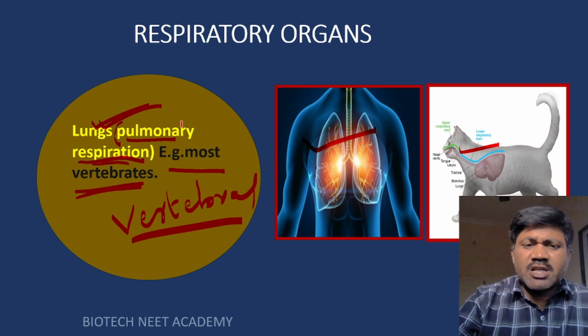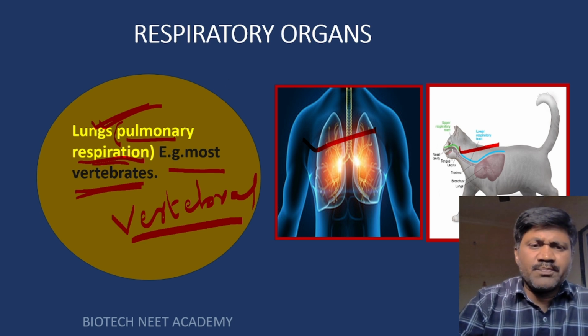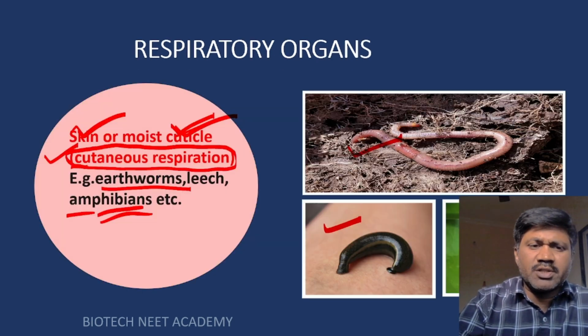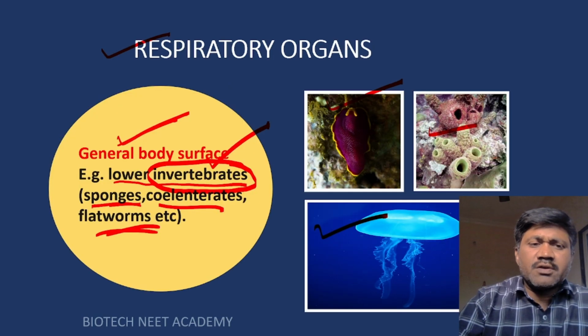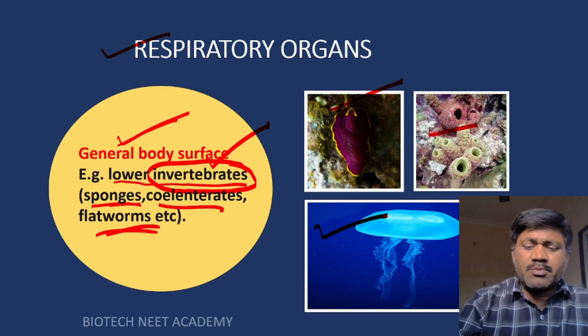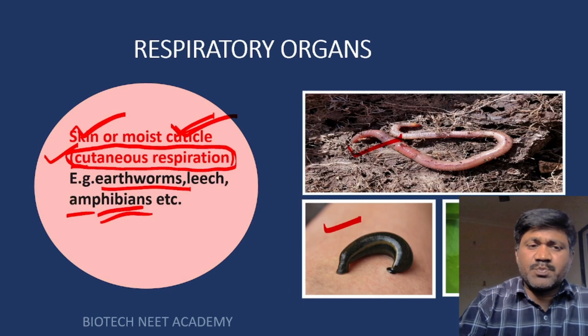If they can respire through the lungs, such type of respiration is called what? Pulmonary respiration. Okay. Once again, I am going to repeat this. Some animals can respire through the general body surface. Some animals can respire through the skin or moist cuticle. If they can respire through the skin or moist cuticle, such type of respiration is called cutaneous respiration.